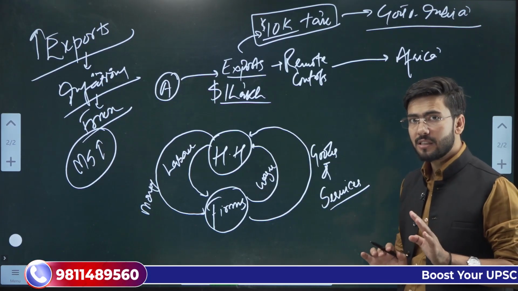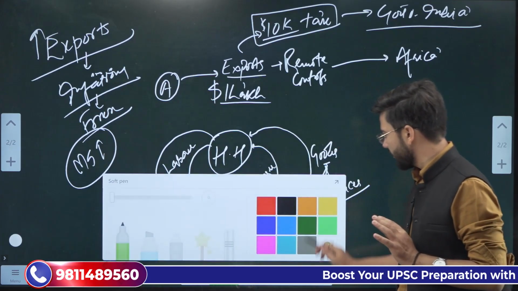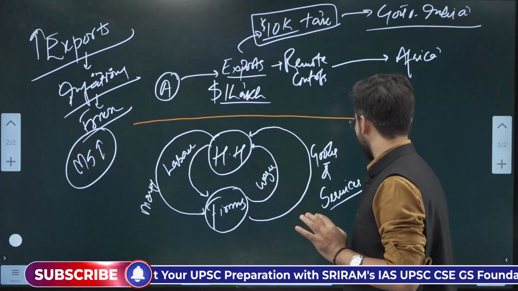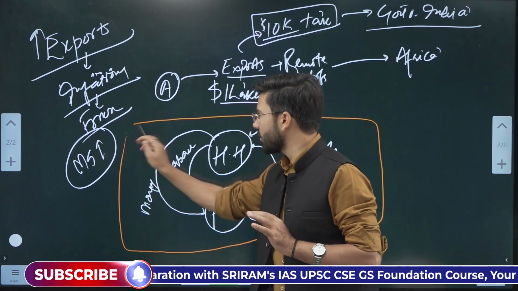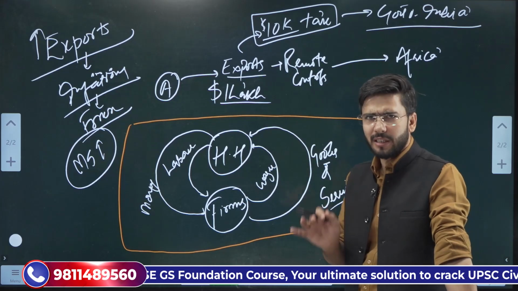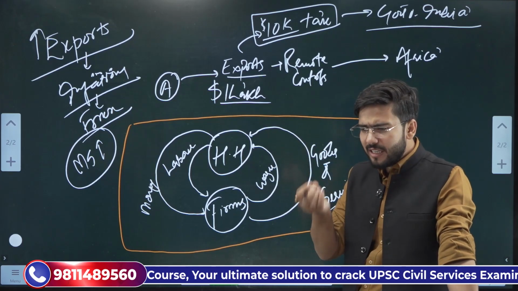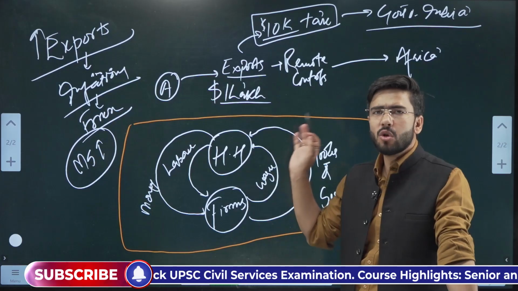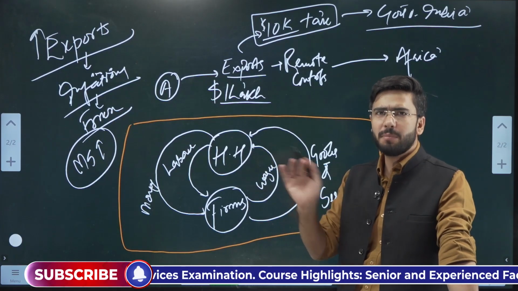Now let's understand this. It is a very simple concept. In the basic model of circular flow of money, when we see a transaction at the core of it, it is a transaction between a household and a firm, a private player.